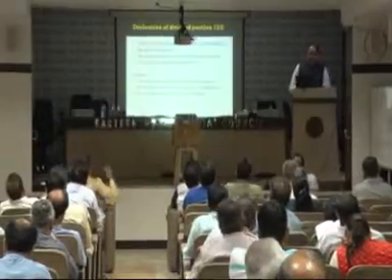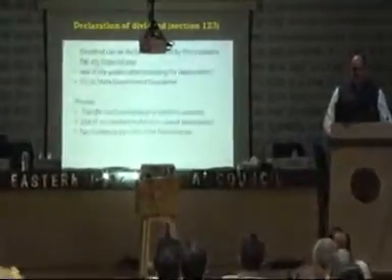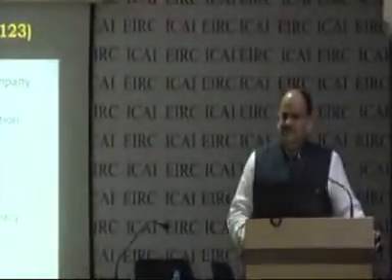Dividend can be declared and paid by the company for any financial year, of course, out of profits of the company after providing depreciation. So first, depreciation has to be provided. And if the central government or state government gives any guarantee, from that guarantee amount also dividend can be paid. A few provisions to that section 123.